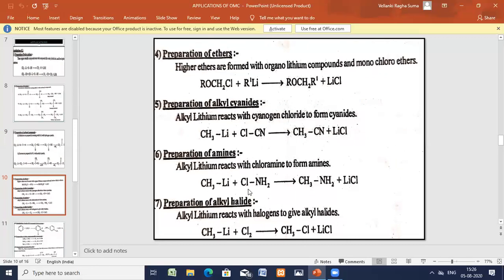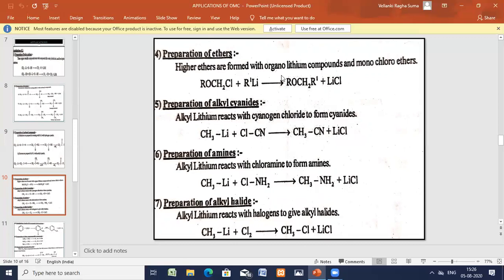So chloramine is taken and methyl lithium is taken. Both of them are getting exchanged here, and methylamine is formed, lithium chloride is formed. Preparation of alkyl halides can also be done. Methyl lithium is taken and chlorine is added. Methyl chloride is formed and LiCl is formed.